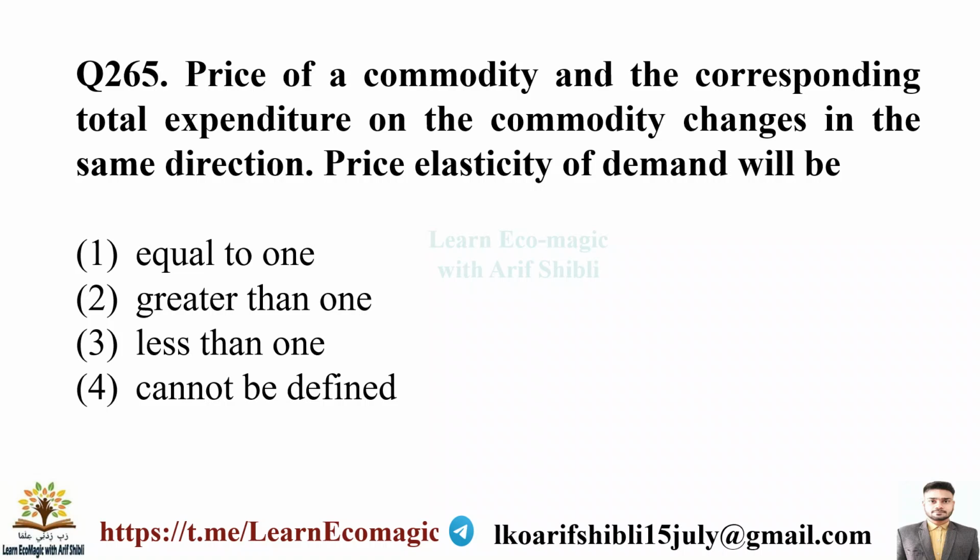Price of a commodity and corresponding total expenditure on the commodity changes in the same direction. Price elasticity of demand will be what? If the price of a commodity and the corresponding total expenditure on the commodity change in the same direction, price elasticity of demand will be equal to 1, greater than 1, less than 1, or cannot be defined. So the answer for this question is it will be equal to 1.